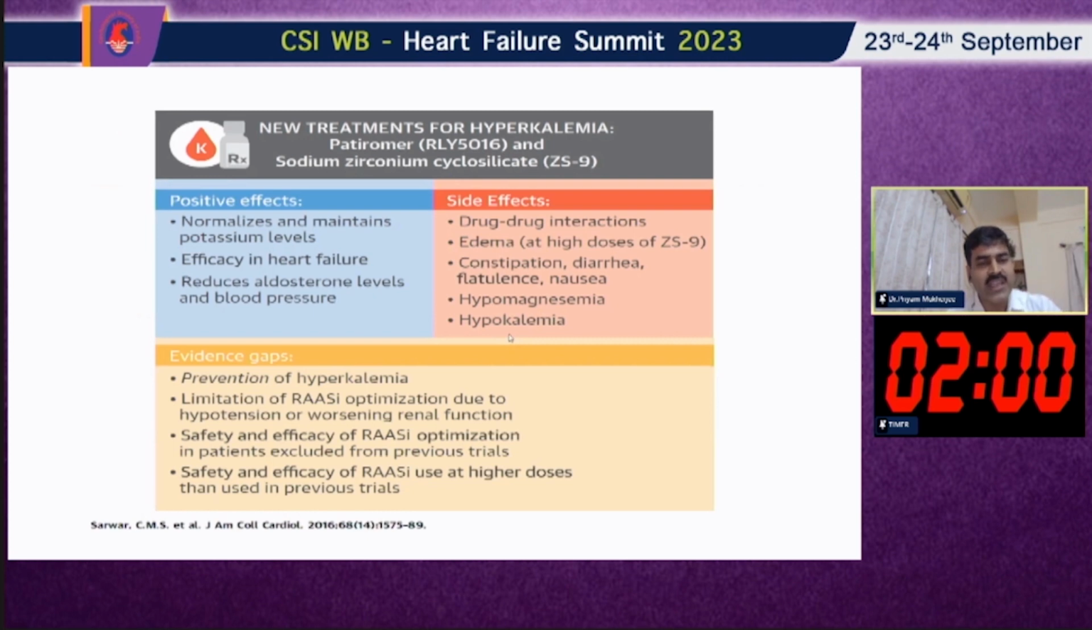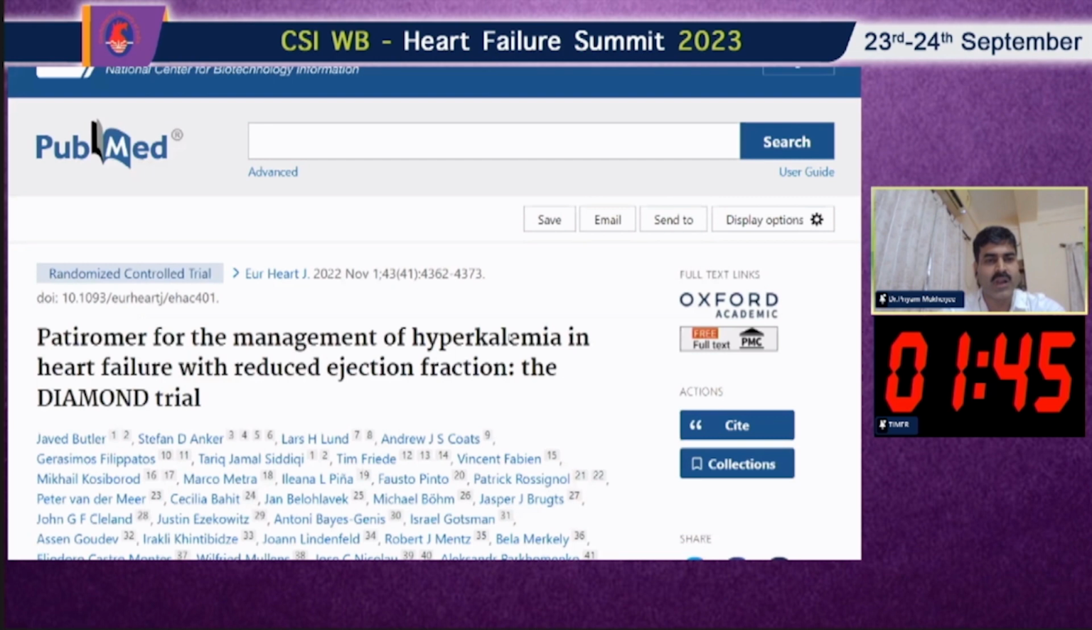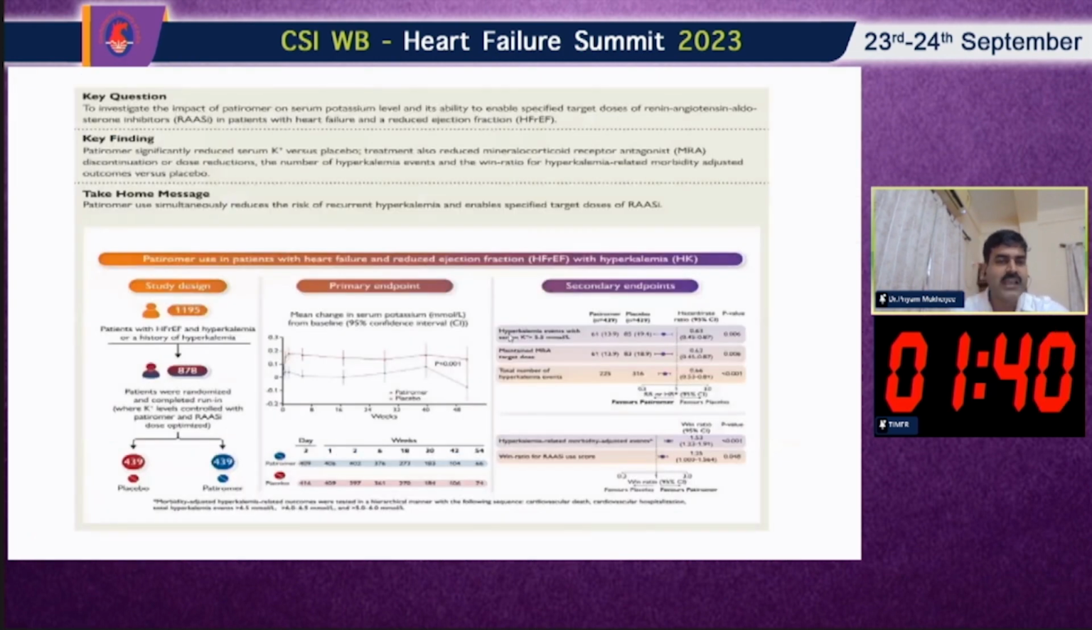So what is the evidence gap? Still in 2022, we don't have any significant data on long-term use of these molecules. This is important. Now, just 2 to 3 minutes, I am just finishing. Recently we have patiromer for the management of hyperkalemia in heart failure. This is the DIAMOND trial, which clearly shows that patiromer was used up to 40 weeks, even 48 weeks, and it reduced hyperkalemia in those patients who were on RAS inhibitors, and there was less discontinuation of the RAS inhibitor agents. So this is very important.